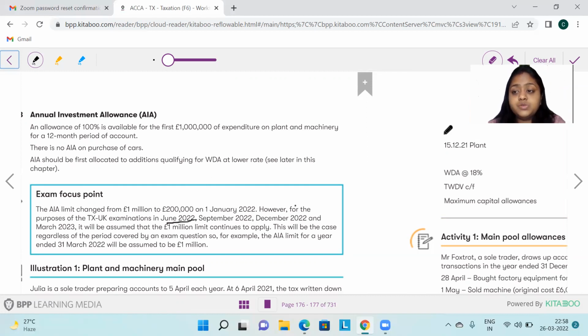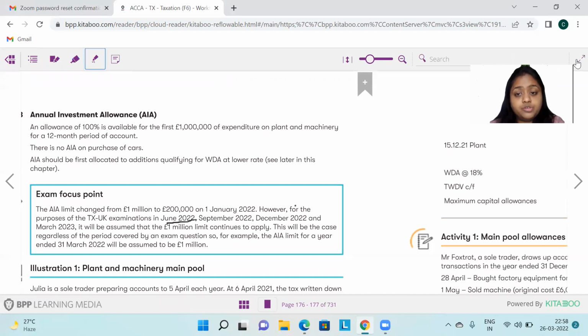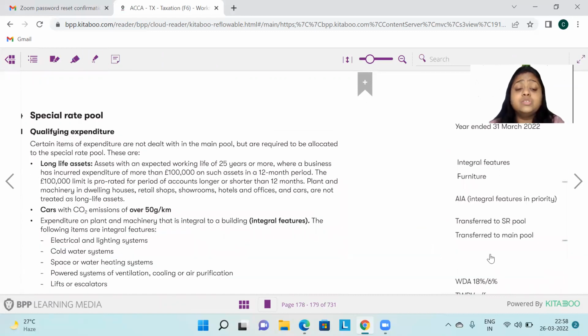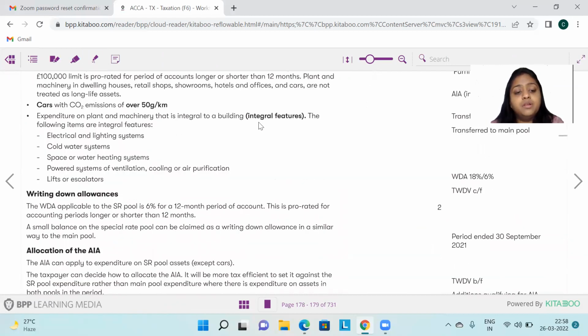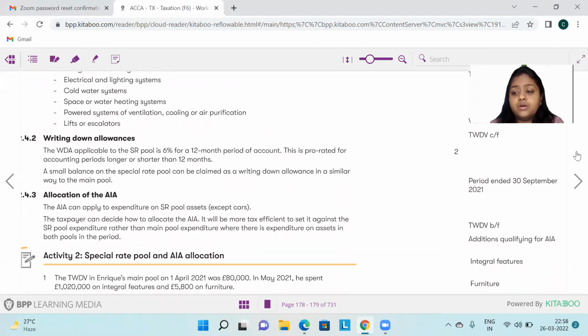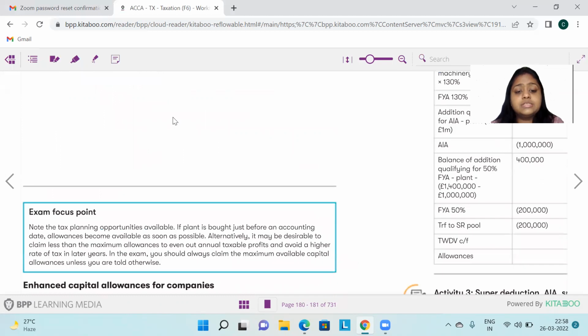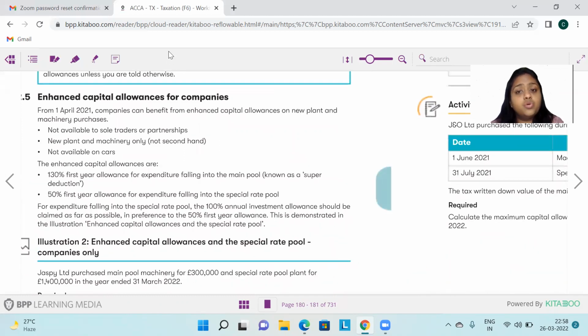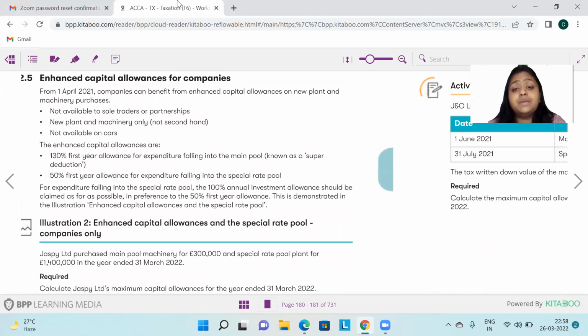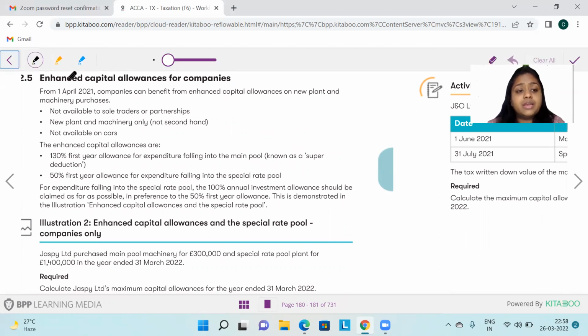Now, this was one part, applicable to individuals. The second part that I'm taking is only and only available to companies. It's a new allowance which is introduced, which is not available to sole proprietors or individuals. Let me explain it here. I'll also do one question to make you understand this new allowance. It is called enhanced capital allowances for companies.